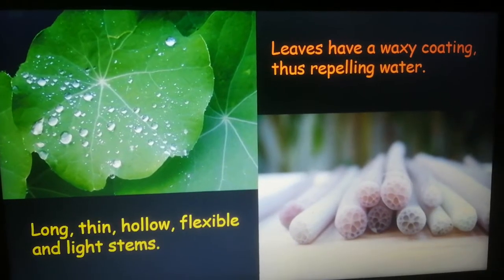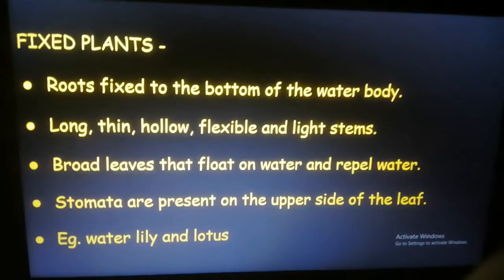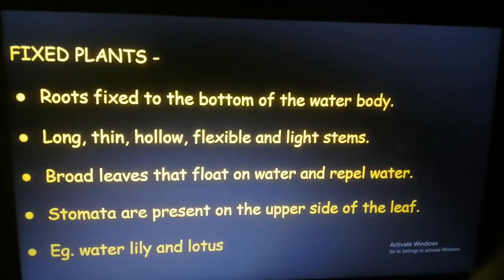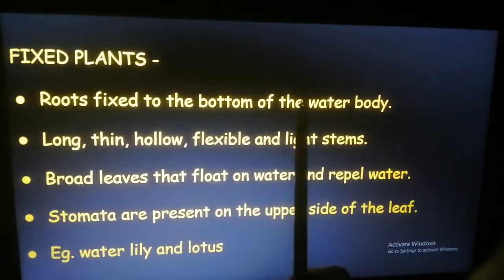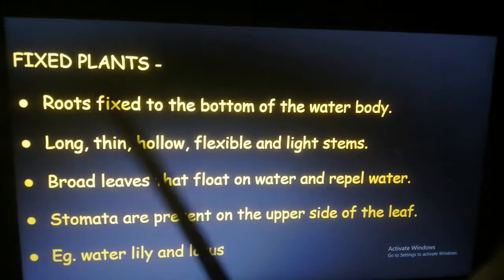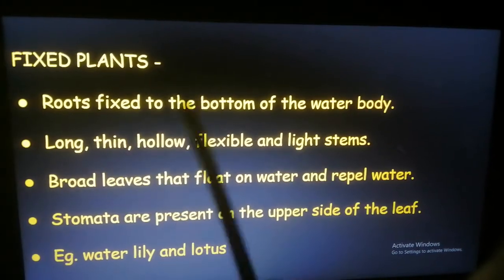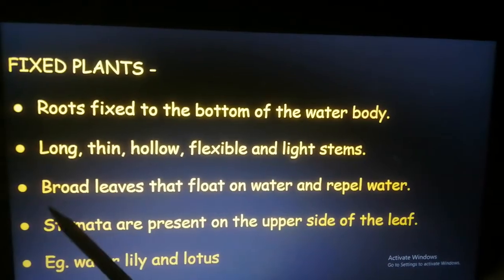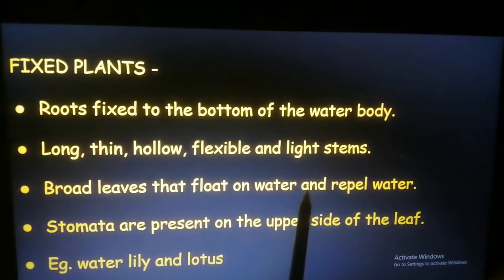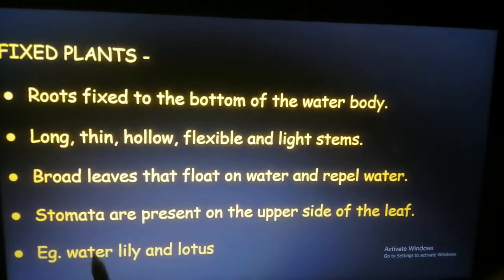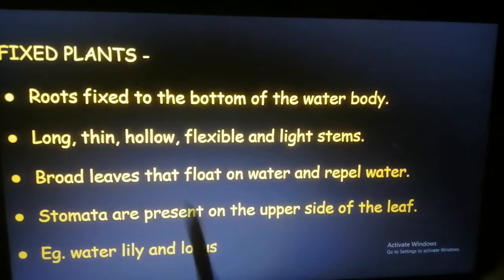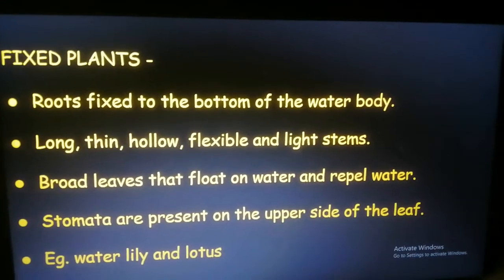and photosynthesis. Okay, so these are the points to remember under fixed plants, that roots are fixed to the bottom of the water body. Then they have long, thin, hollow, flexible and light stems. Okay, they have broad leaves that float on water and repel water. Stomata are present on the upper side of the leaf, and examples are water lily and lotus.